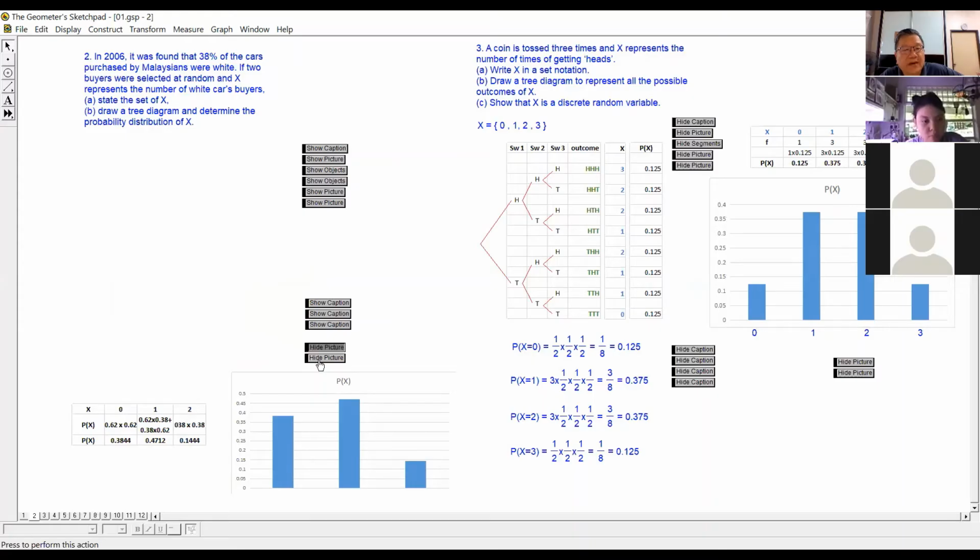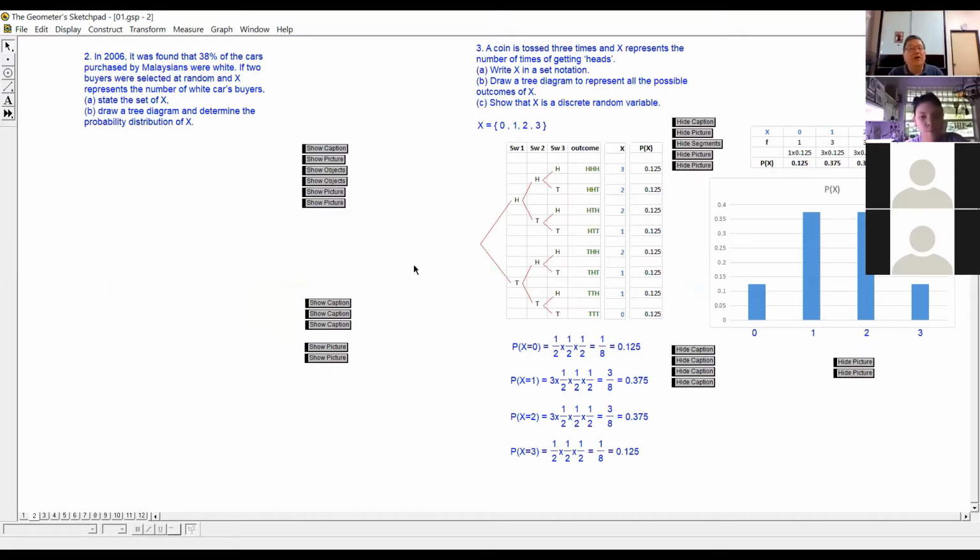Okay, we are going to perform the same thing on question number 2. Li Ying, you read question number 2. In 2006, it was found that 38% of the cars purchased by Malaysians were white. If two buyers were selected at random and X represents the number of white cars buyer, state the set of values of X, draw a tree diagram and determine the probability distribution of X.